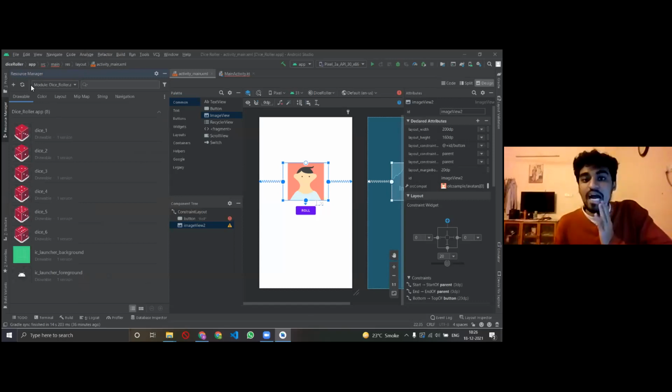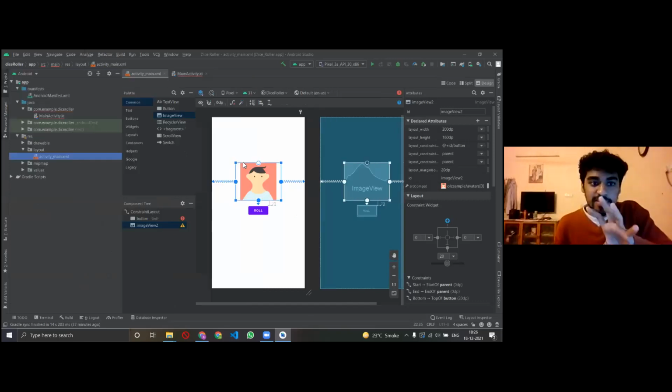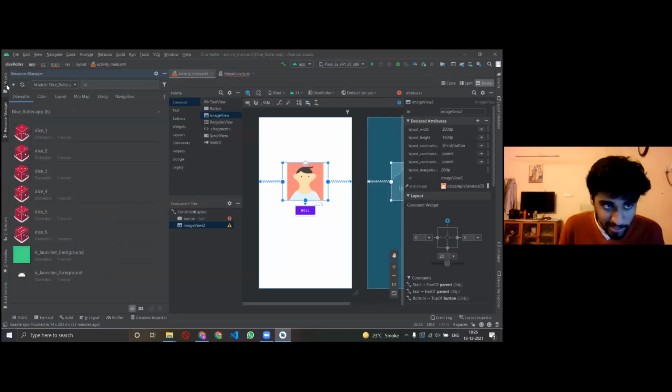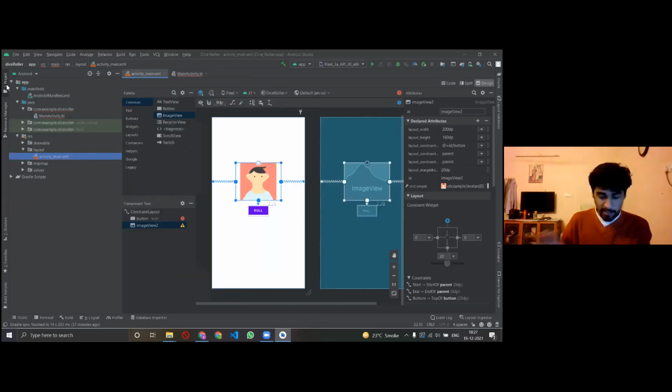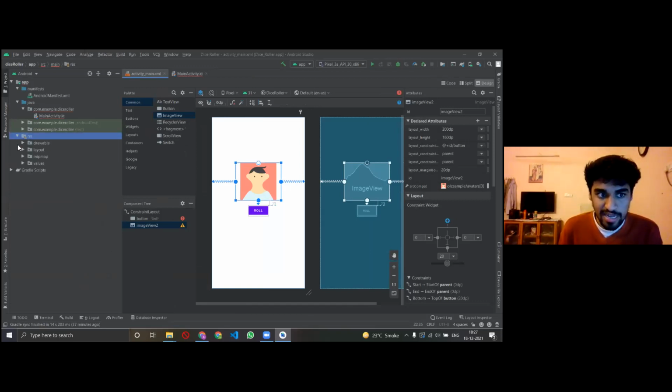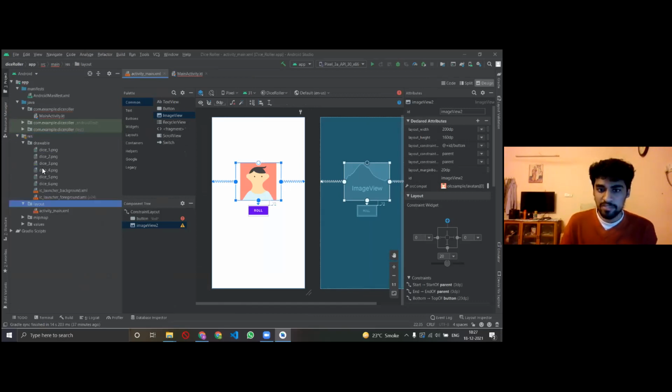All the images are in Android Studio, but they are yet to be connected to the app, right? So now resource manager was open. I just click project, the tab above it, to come back to my app. And if you go in this folder called RES, in the drawable section, you can find all your images.